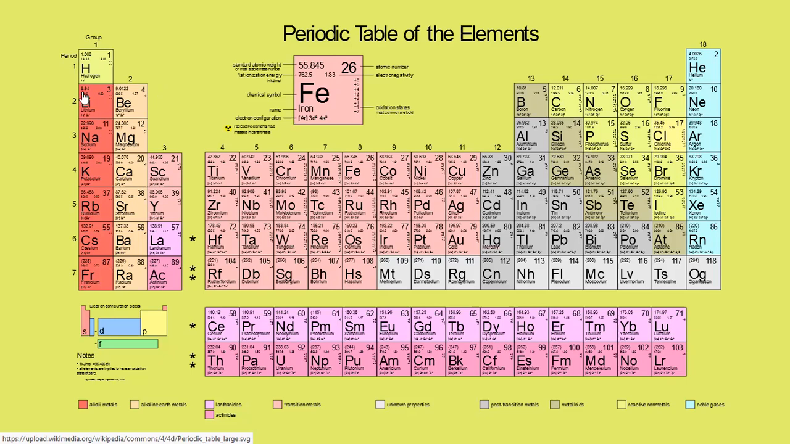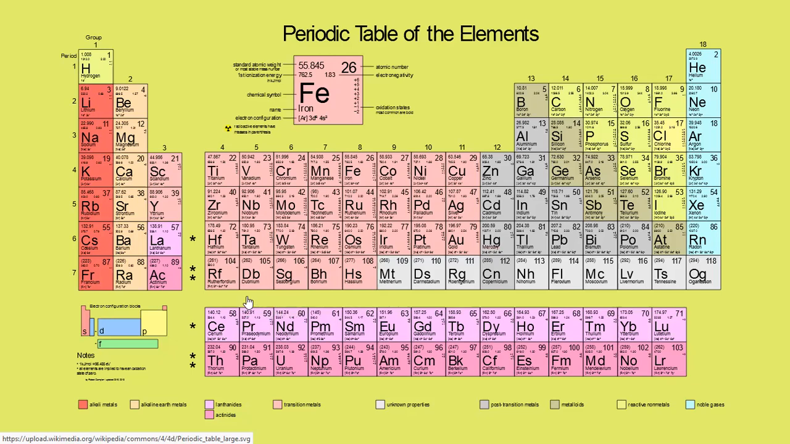And you have 7 periods. Now, the first period consists of just 2 elements, that is hydrogen and helium. The second and the third periods have 8 elements. The fourth and fifth have 18 elements. And the sixth and seventh have 32 elements. The lanthanoids and actinoids have a separate spot in the periodic table down here.